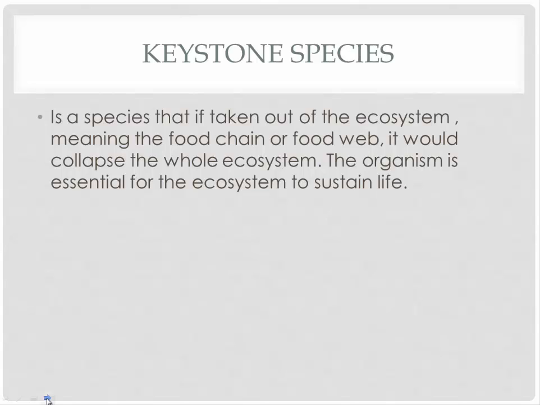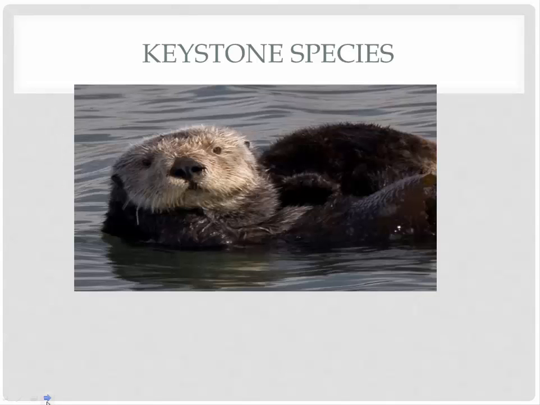Remember that a keystone species is a species that has a disproportionately large effect. Remember, it can either be a prey or a predator. If it is removed from the ecosystem, the whole food chain or food web collapses. An example here is a sea otter.